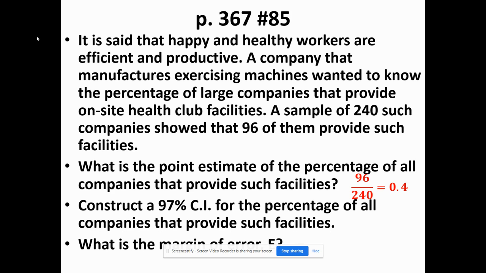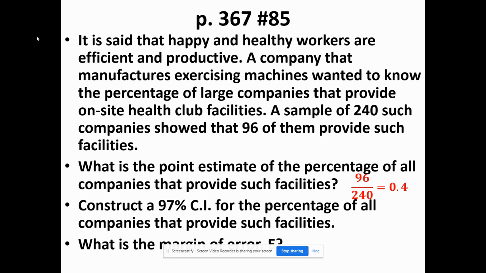So notice that there's no mean or standard deviation mentioned. There is a sample size, 240. There's not a percentage though, but we do know how many of our sample have those kinds of facilities. So our point estimate is something we will have to calculate. We're going to have to take 96 divided by 240 to get our 0.4, or 40%.